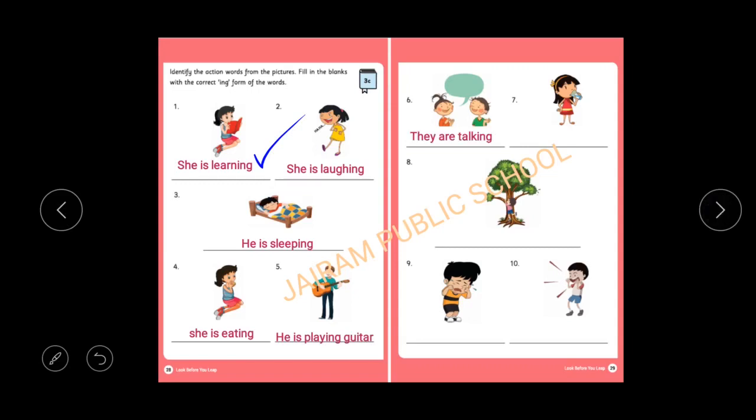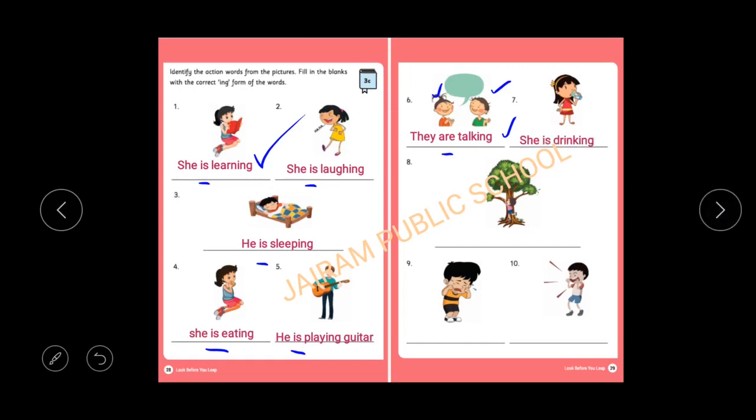If you see, compare the page number 28, all the sentences, with the first sentence in page number 29. This sentence, you can find the difference. What is the difference? Yes, here we have added is in all the sentences, but here we have written are. Why? Because two people, here one person, here one person, totally two people, so we have added are. They are, verb plus ing. Here talk is the verb, talk plus ing.